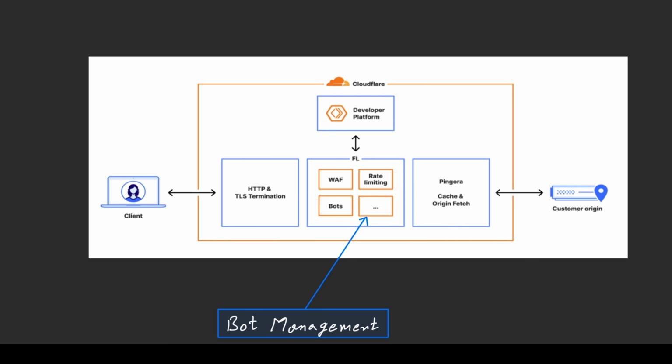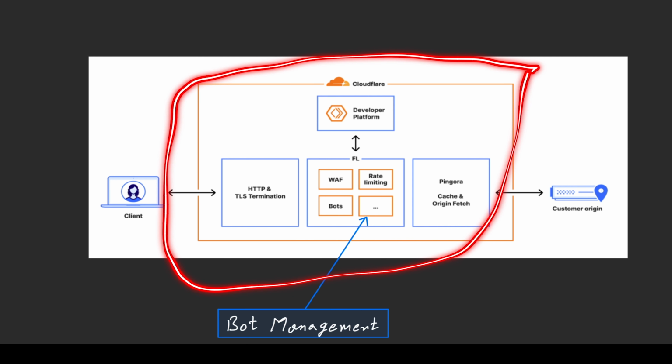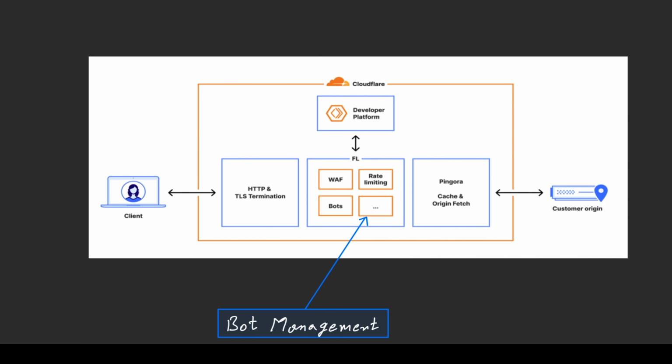Any request to a Cloudflare customer like Quora or Uber goes through this particular process before reaching the customer. Suppose a user makes a request, that request lands on Cloudflare HTTP TLS termination. After that, it goes into something called Frontline. This particular part here is called Cloudflare Frontline. So Frontline does numerous checks on that particular request.